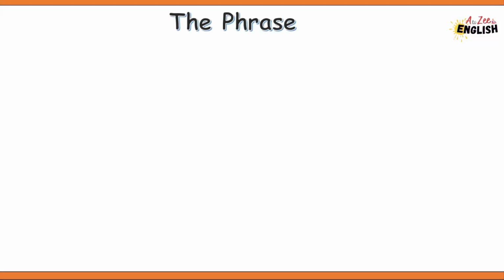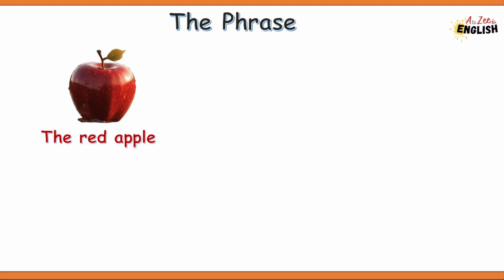Let's understand it by taking an example: the red apple. In this example, "the" tells us we are talking about a specific apple and "red" tells us the color. So what does it mean? It's just a description, not a full story. Just like when we say the red apple, we are giving more details about the apple. It is not a complete sentence because it doesn't have an action or a complete idea. It is just a group of words hanging out together, adding detail.